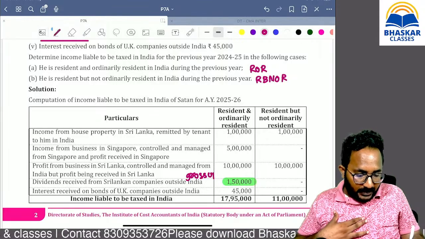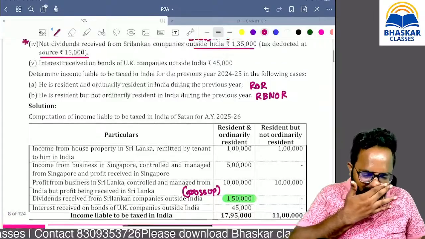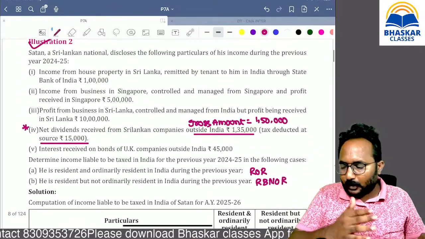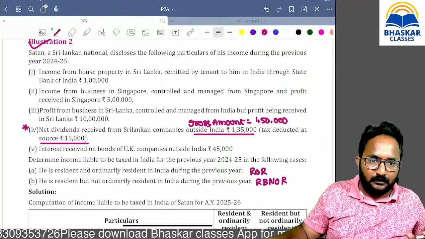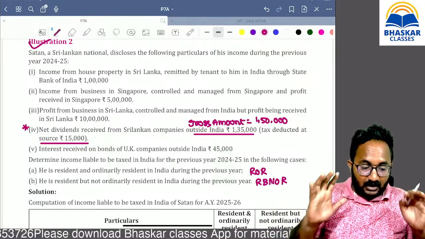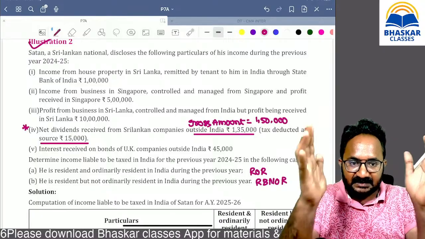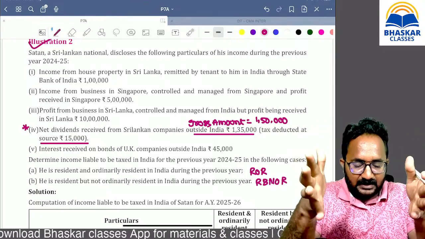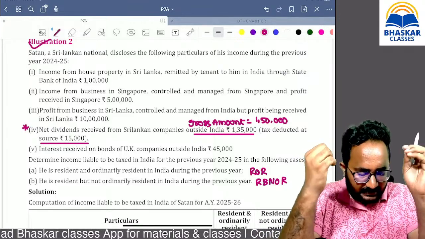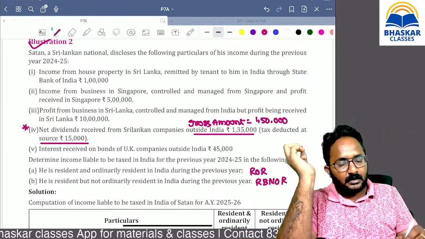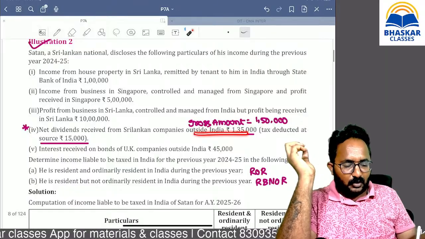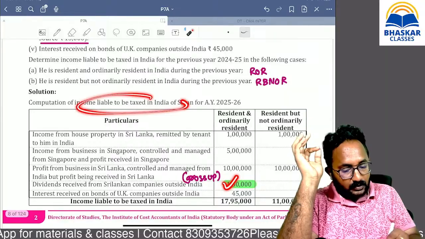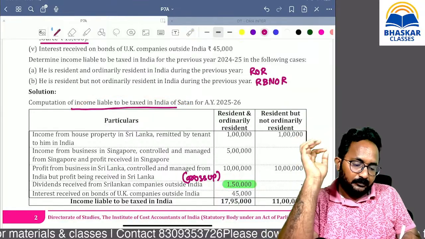And I don't know how many of you have taken this book as a Xerox also. But please, I will use this book only. I will tell you that most of the problems are from these books, because these are the compilation done by the institute only, and these are the past examination questions. Mostly we can get these questions only in the exam. Yes, after TDS they have given the amount, that is correct, but we have to show the grossing up amount while calculating the total income.